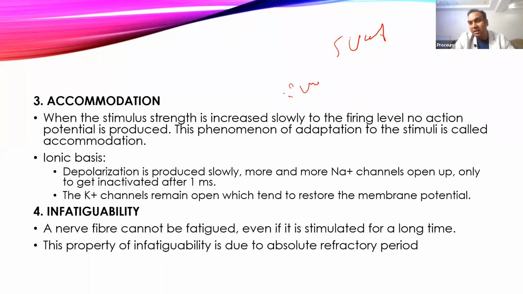Then there is infatigability. We say fatigue is a property of muscle, so infatigability is a property of nerve. A nerve never gets fatigued. Whatever stimulus you apply, it will always respond, however many times you give it. But it has to be a threshold stimulus, and it is because of having a long refractory period. If you look, the refractory period ranges from the depolarization phase till the early repolarization phase. So up to this phase it is refractory. That is enough time for the nerve to recover from the action potential.